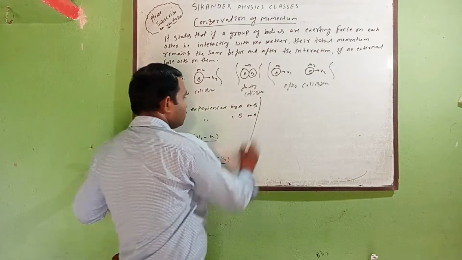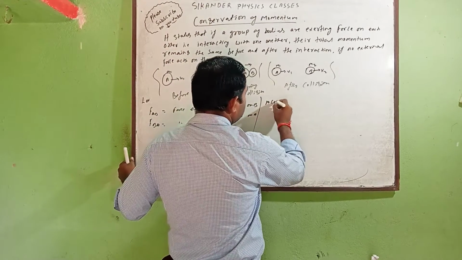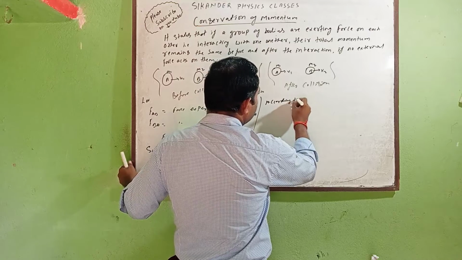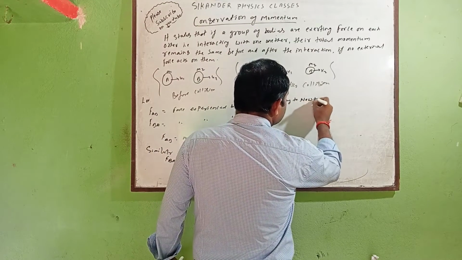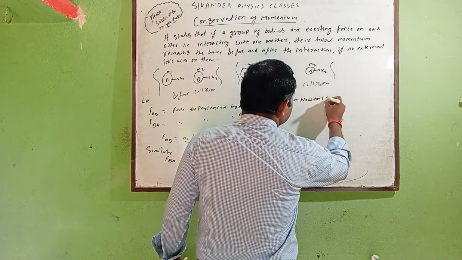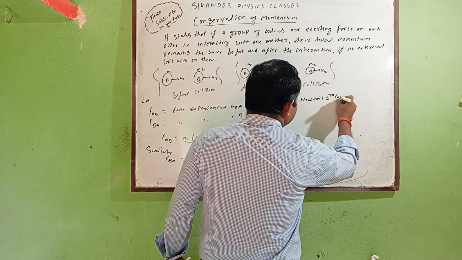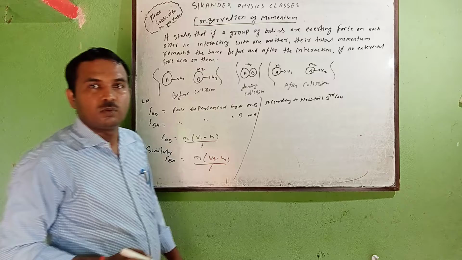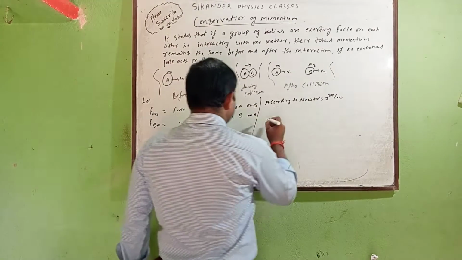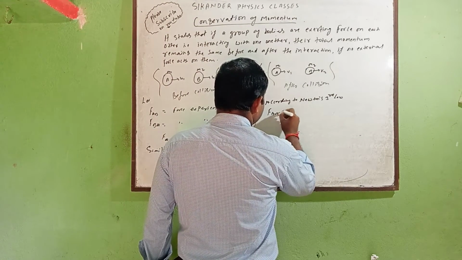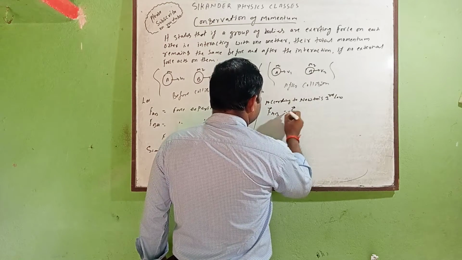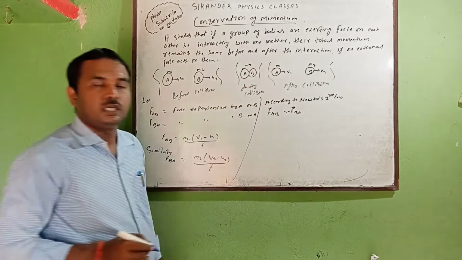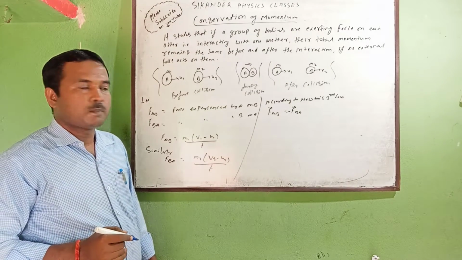But according to Newton's third law, every action has an equal and opposite reaction, meaning FAB equals FBA, but in the reverse direction.